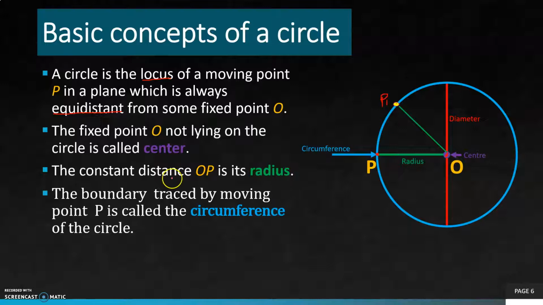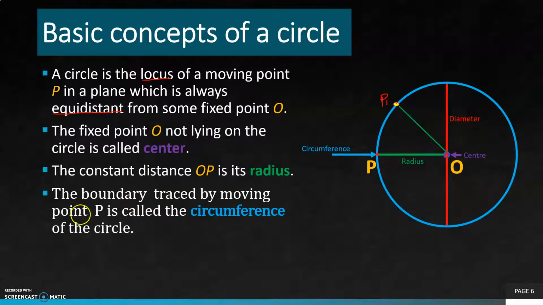The constant distance OP is the radius, the distance from O to P is the radius. Similarly, the distance from O to P1 is also the radius because these two distances are equidistant or constant distance. In other words, any distance from the fixed point to any point on the boundary of the circle is the radius.